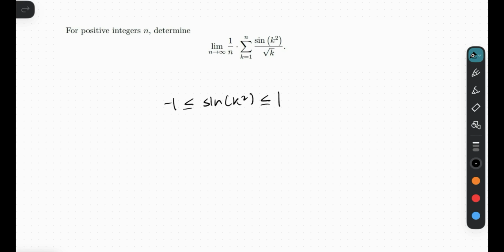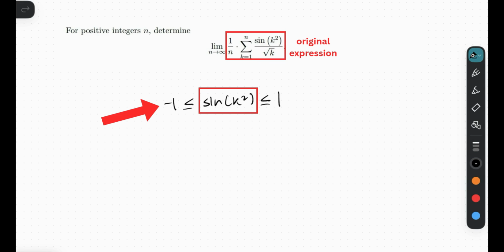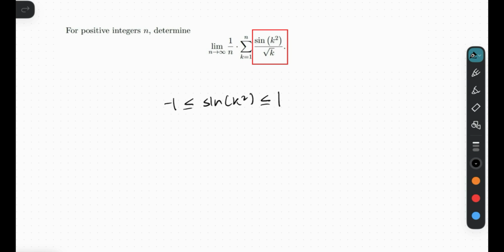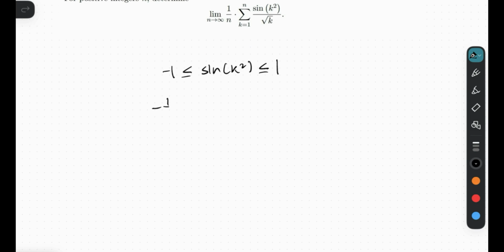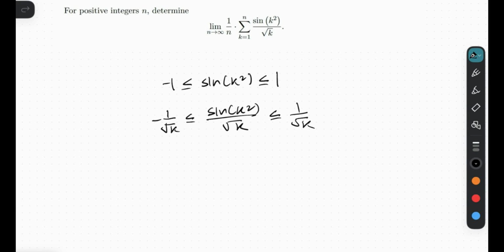Now, here is our hope. Our hope is that we can perform a sequence of manipulations on this inequality so as to eventually match this middle sequence with the original expression given in the problem. So here, notice that we have a divided by root of k. So a natural next move is to divide all sides of this inequality by root of k. Again, just doing anything in our power to eventually match up this middle sequence. And by the way, we can do this because k is positive. k literally ranges from 1 to n, so there is no problem.